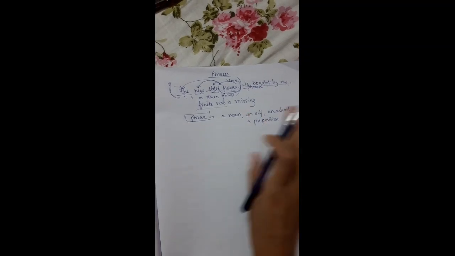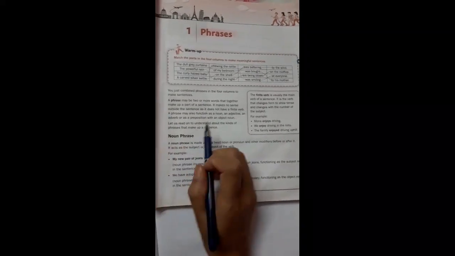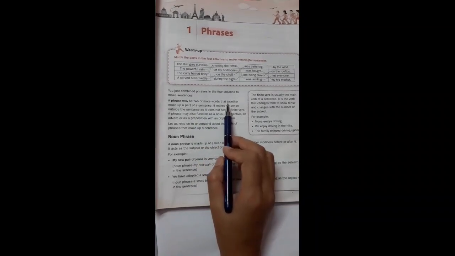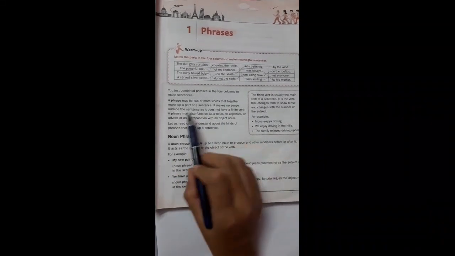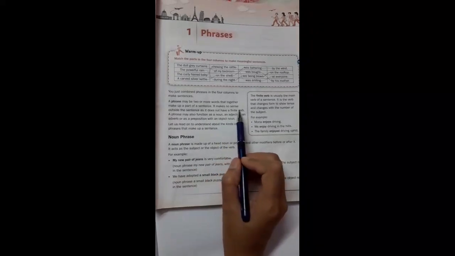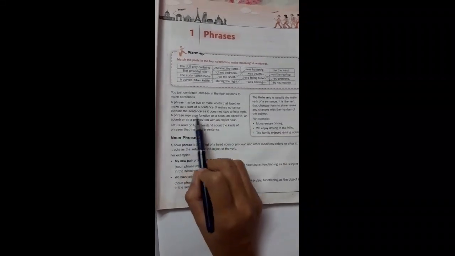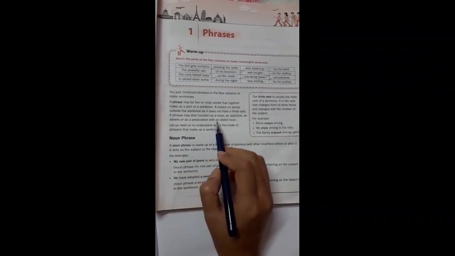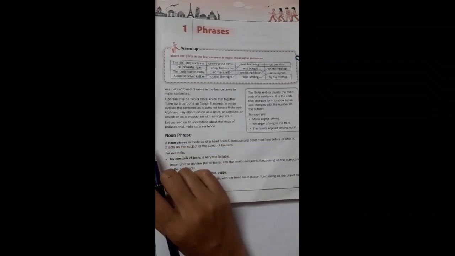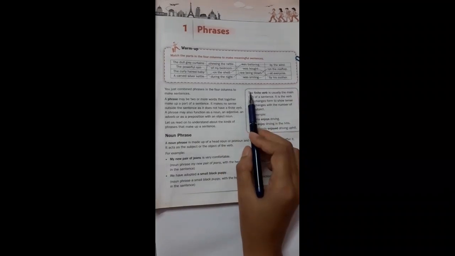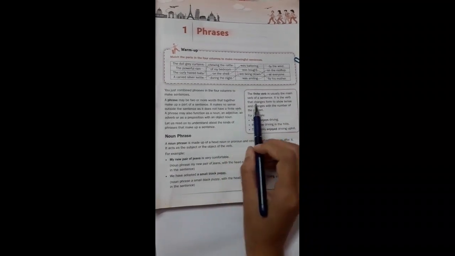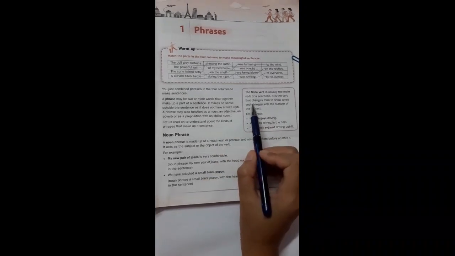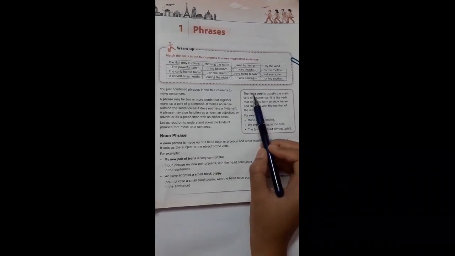So what did you get about phrase? Very simply, a phrase may be made up of two or more words, and it doesn't make any sense because it doesn't have any finite verb. And how does it work? It works as a noun, adjective, adverb, or as a preposition with an object noun. Now let's come to the finite verb. As we are talking about finite verbs, let's see what a finite verb is. A verb also has various parts, and among those, one part is the finite verb.